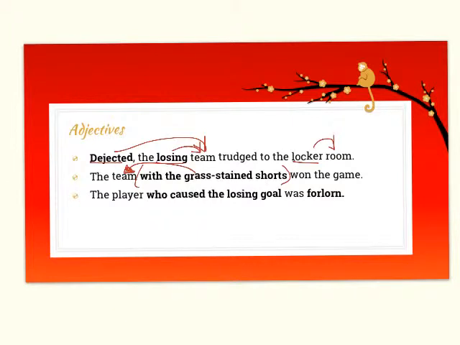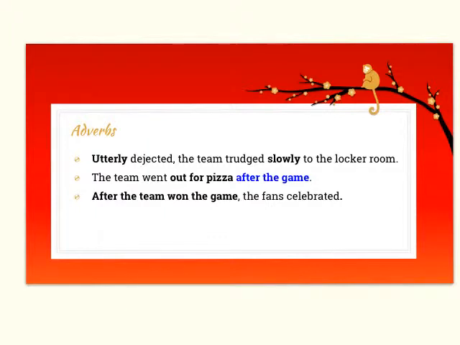And the last sentence, "The player who caused the losing goal was forlorn." We have a forlorn player, and we also have a player who caused the losing goal. And who caused the losing goal is also a clause with a subject and verb, and in this case a direct object. That is also telling us more about that player. So again, adjectives can be words, as in the first sentence, phrases, as in the second sentence, or clauses, as in the third sentence.